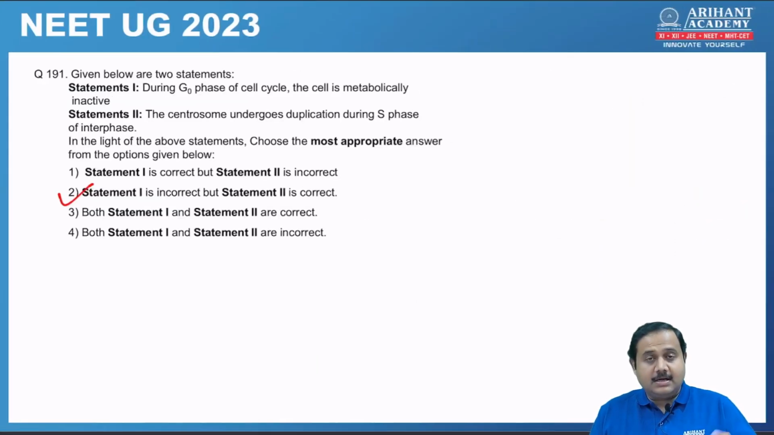191. Again two statements. Statement 1 is incorrect but statement 2 is correct. That is option number 2. During G0 phase of cell cycle, the cell is metabolically inactive, which is wrong. It is metabolically active. And statement 2, the centrosome undergo duplication during S phase of interphase, which is correct statement.